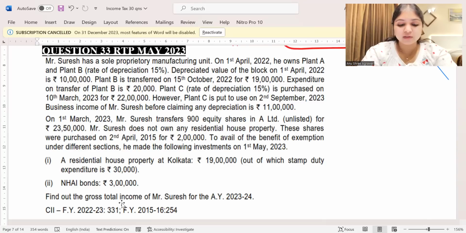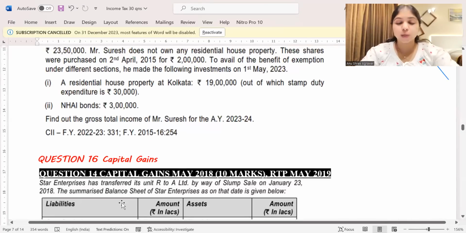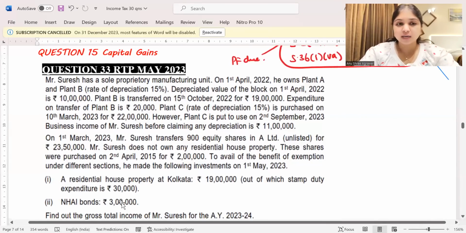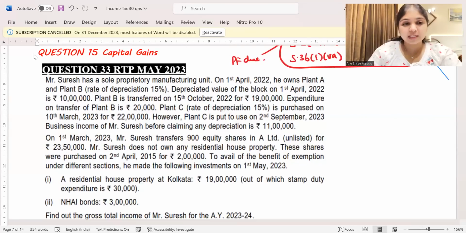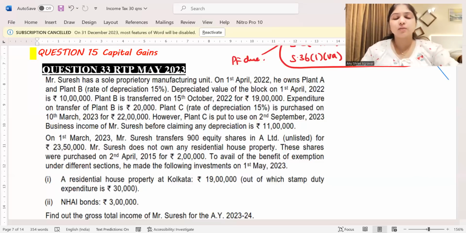Okay, this first question will be regarding exemptions, and the second question that you are going to be having relating to the capital gains, that will be from slump sale. So two questions you're going to work out under capital gains. Let us pick question number 15. Question number 15 is going to be from capital gains regarding the exemptions.